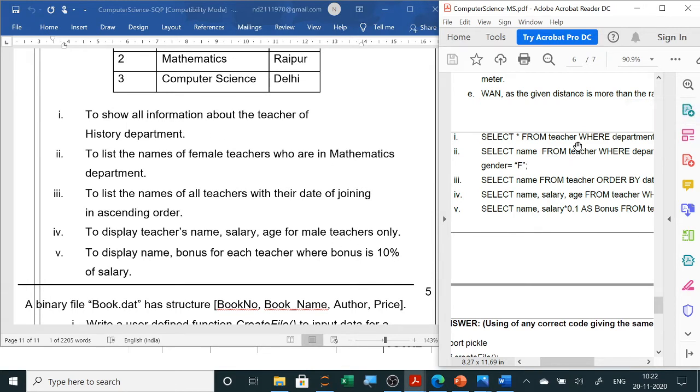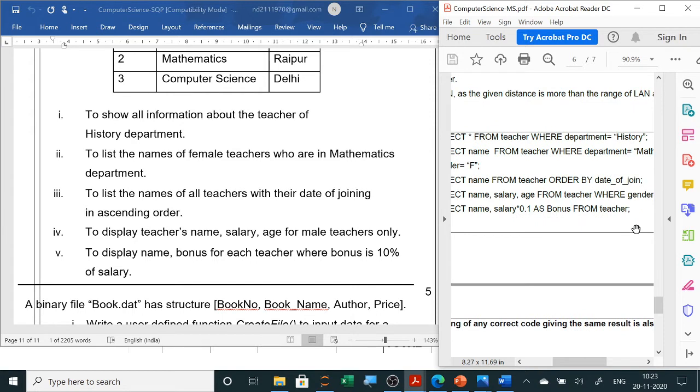Then from the table name. In a separate video I have already solved all the MySQL queries, as well as you have seen how to solve. So select all the column names, and if it is all, then we will write star from table name. Where, if any condition is given, then we will use the where clause. Otherwise, order by, if it is ascending or descending, then we will use order by. And if they ask you to group, then we will use group by.